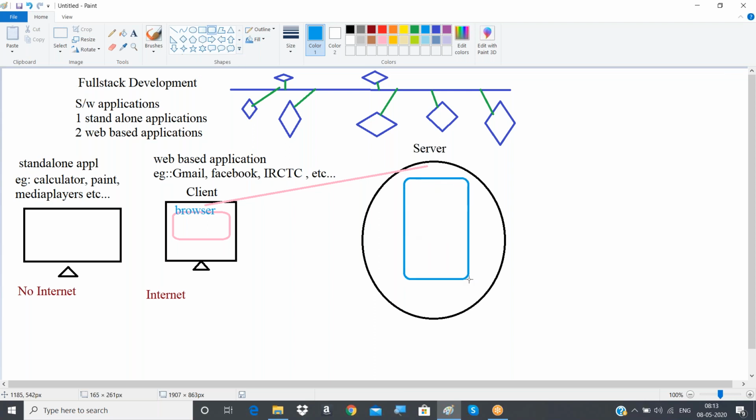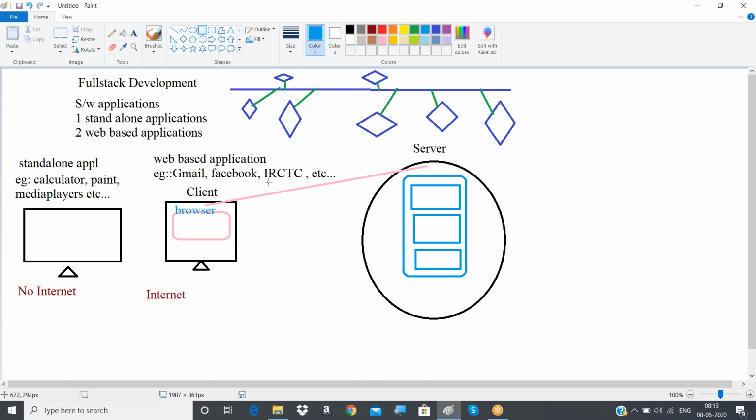Then what happens inside the server? There will be a certain program already written, a predefined program inside the server. The program we call server side software. That program has already been written and installed in the server machine.